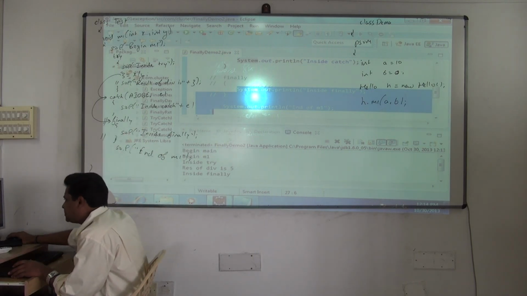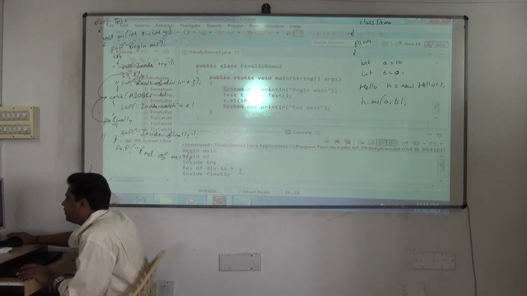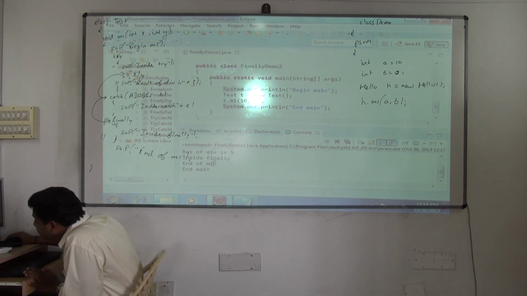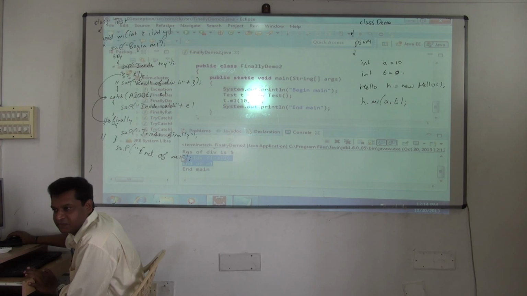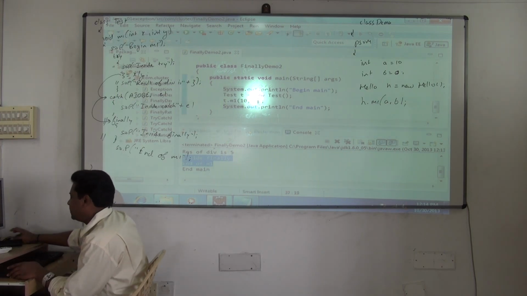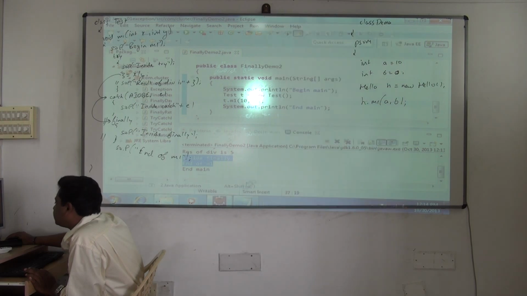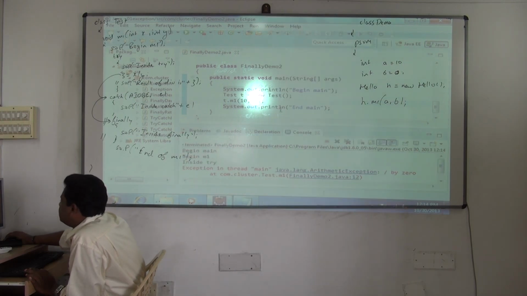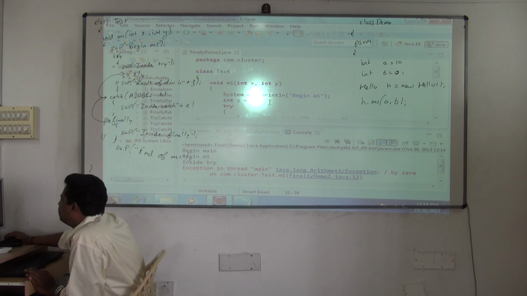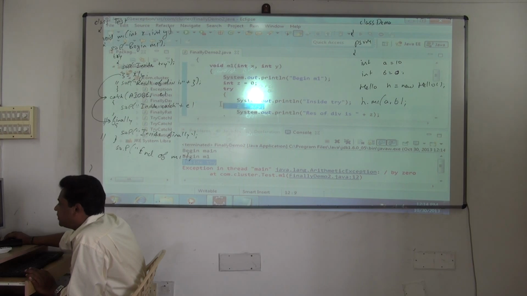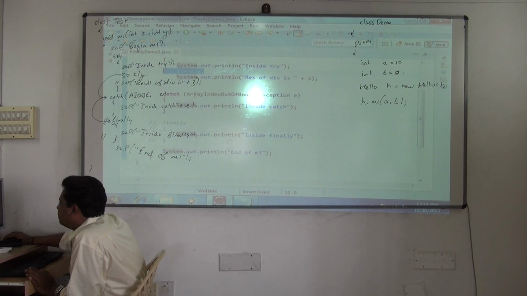Okay. By chance an exception occurs. You see, inside finally is also getting executed. End of M1. These two statements are getting executed. But if an exception occurs, now you see the difference. See, begin main fine, then begin M1 fine, try fine. Once try occurs, what happened? Exception occurred here. Where is it occurring? This line. So from there where will it come? It will immediately come to the catch.